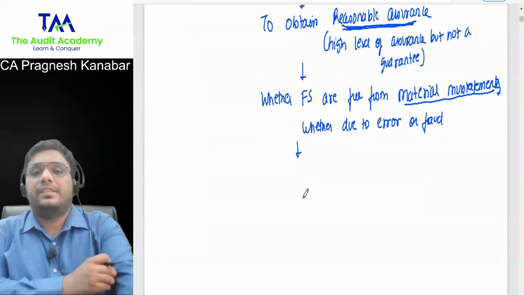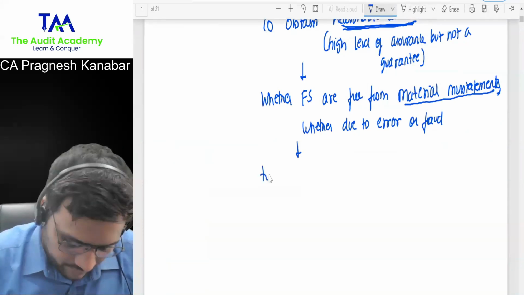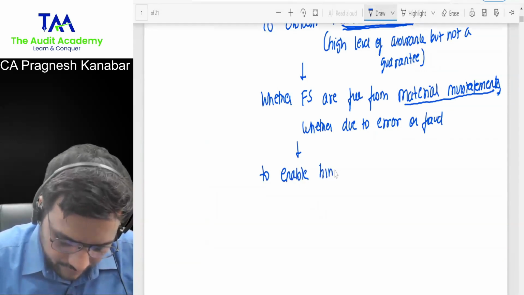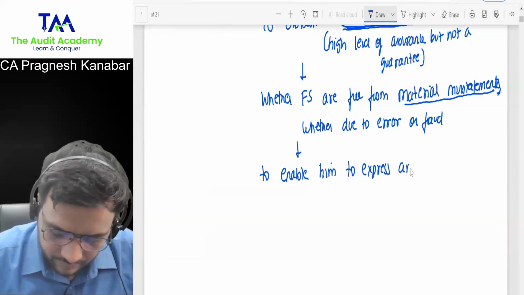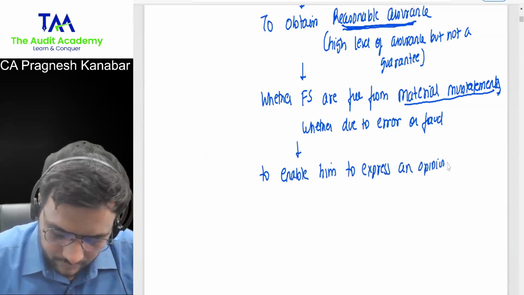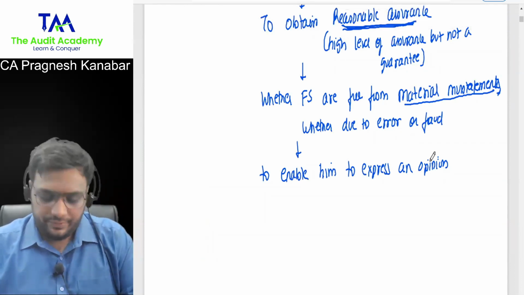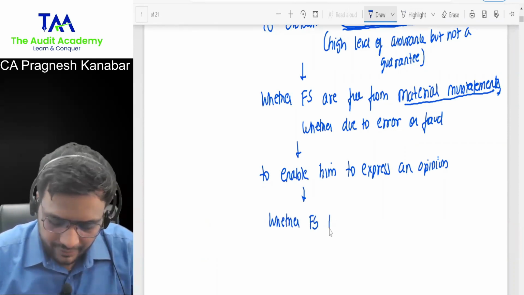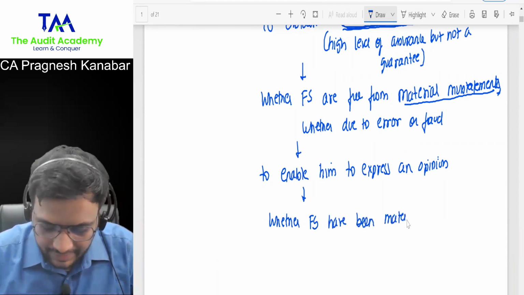Whether financial statements are free from material misstatement, whether due to fraud or error. So the auditor will verify this to enable him to express an opinion. First write it, then I will explain it.